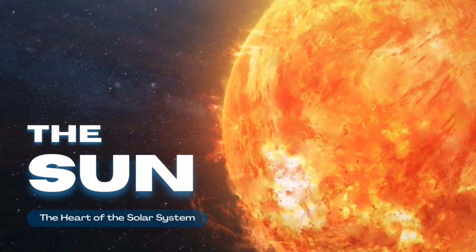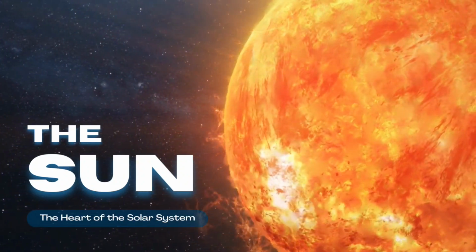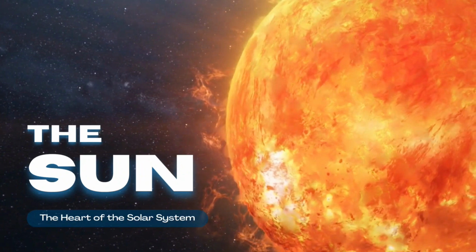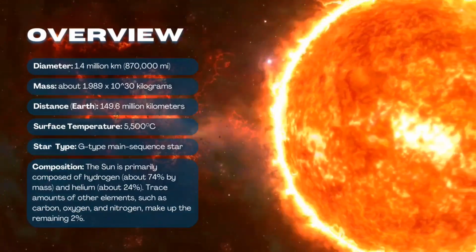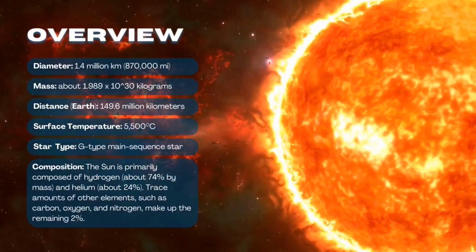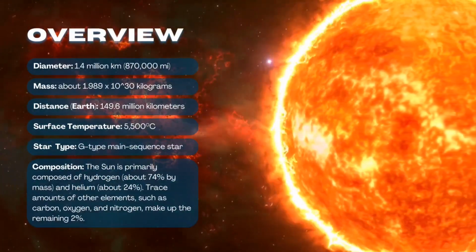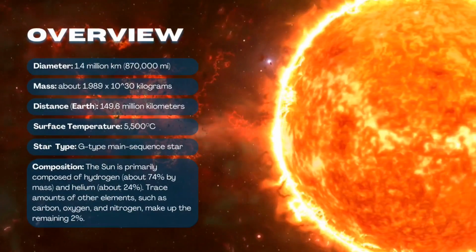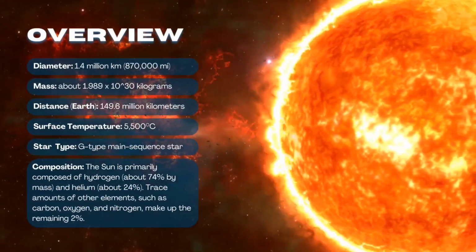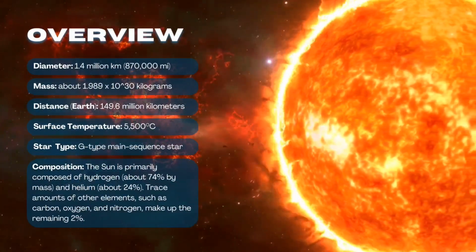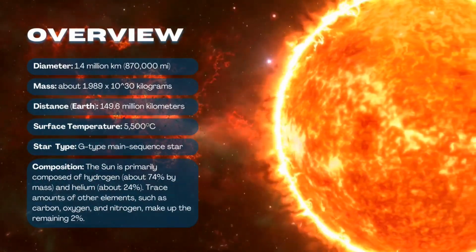The Sun, the heart of the solar system. Overview. The Sun's diameter is 1.4 million kilometers or 870,000 miles. Mass is about 1.989 times 10 to the 30 kilograms. Distance from the Earth is 149.6 million kilometers. Surface temperature is 5,500 degrees Celsius. Star type is G-type main sequence star.